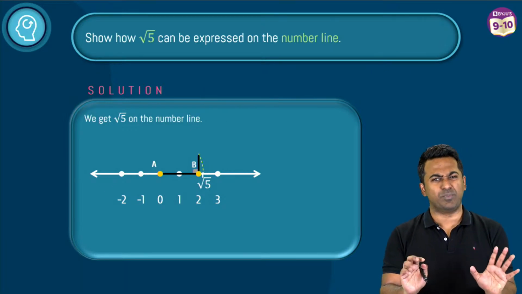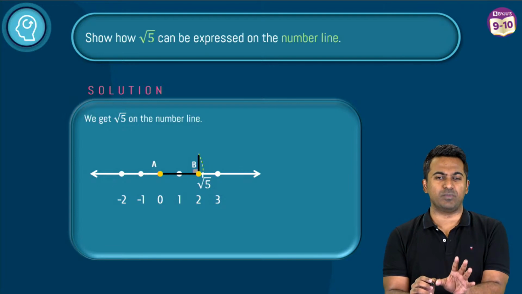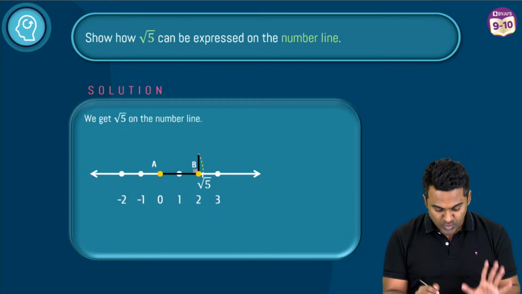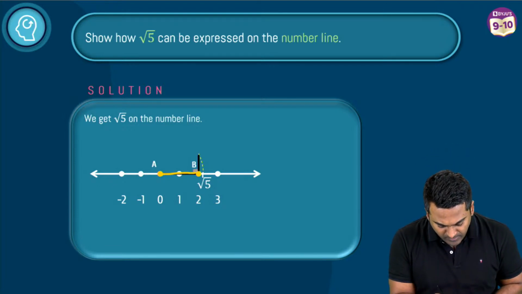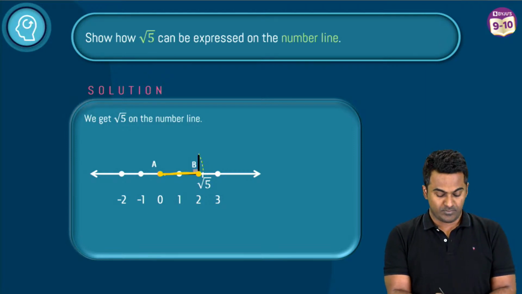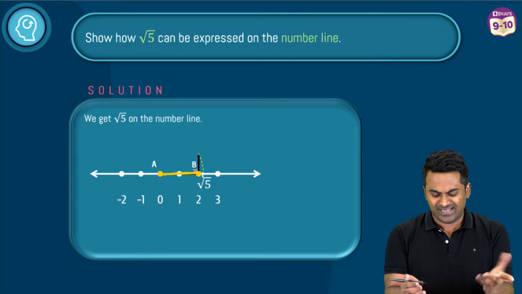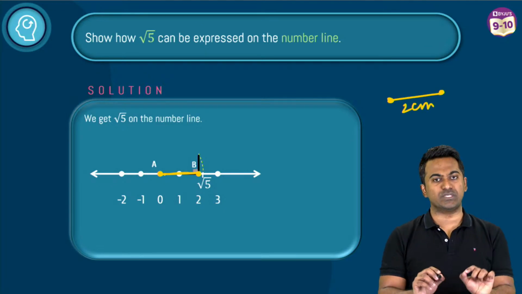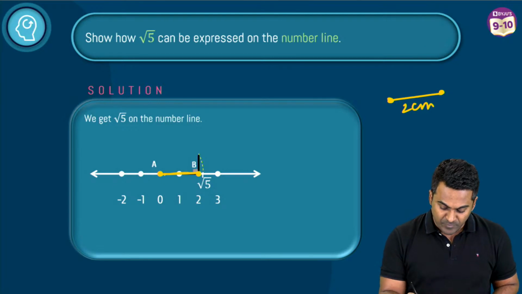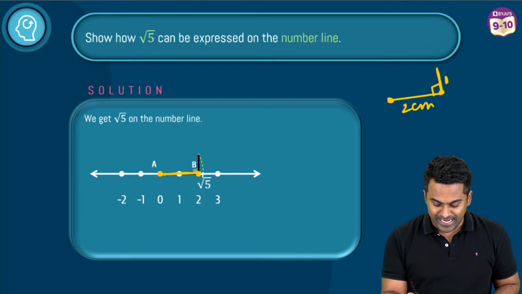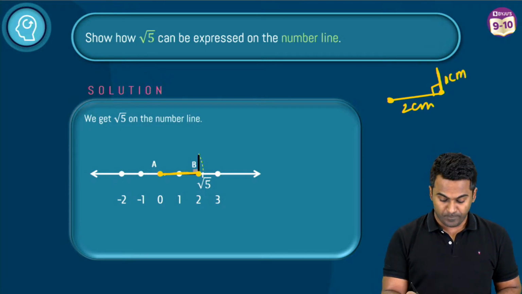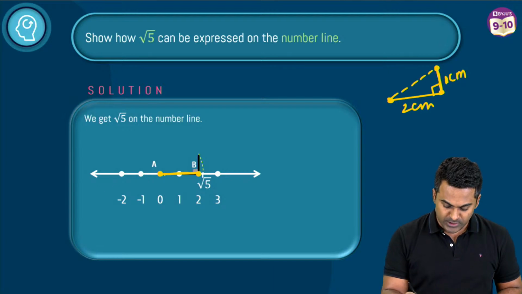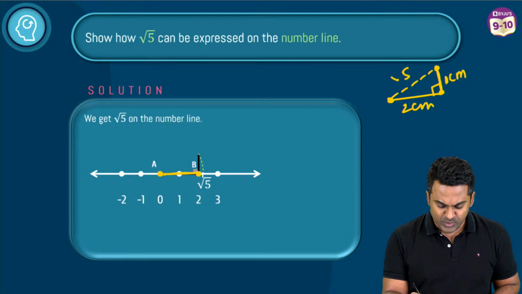The process is pretty simple, Ria. As long as you know what Pythagoras theorem is, you should be able to crack this. What we have done here is taken this distance to be 2 units. You can do that on any number line. Draw a line 2 centimeters long using a scale, and from this point, construct a perpendicular. You can use a protractor to mark an angle of 90 degrees and draw a length of 1 centimeter. Then join these 2 points, and that's it. This is root 5.